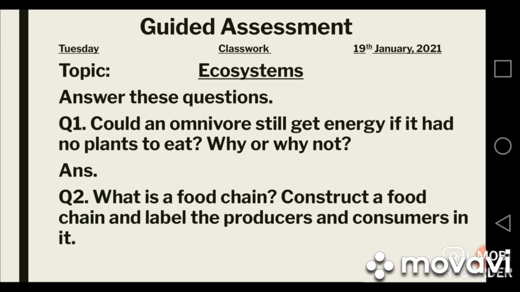As you all know, there are different links in a food chain. Some of them are producers and some of them are consumers. So you have to construct a food chain of your own choice and label the consumers and producers in it. You have to answer both of these questions on the loose sheet or on a paper to complete your first guided assessment.